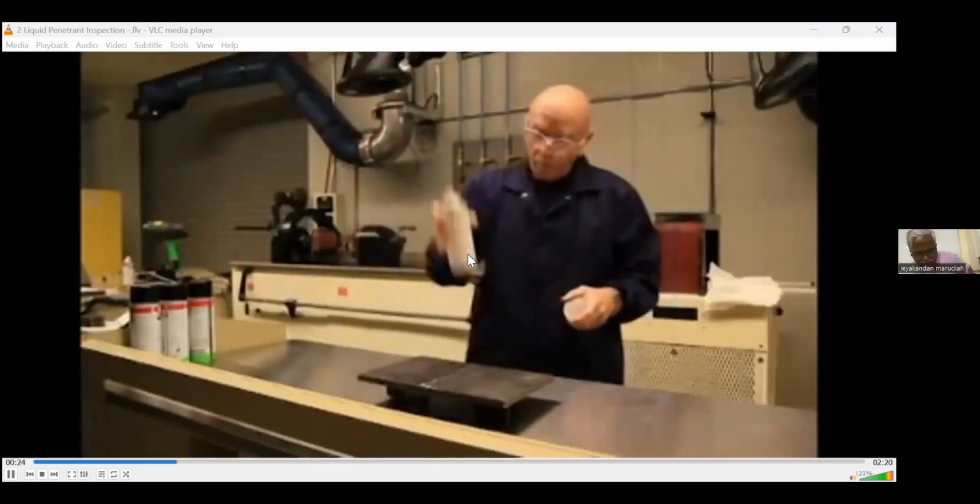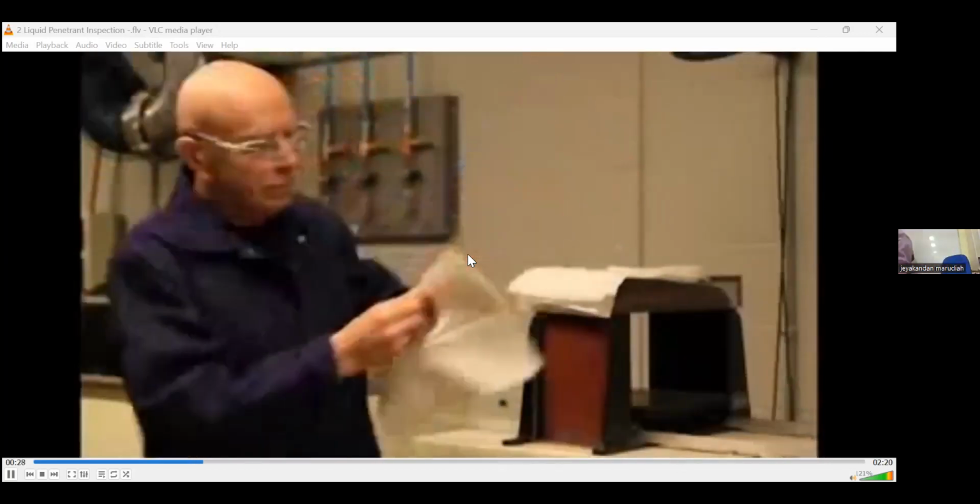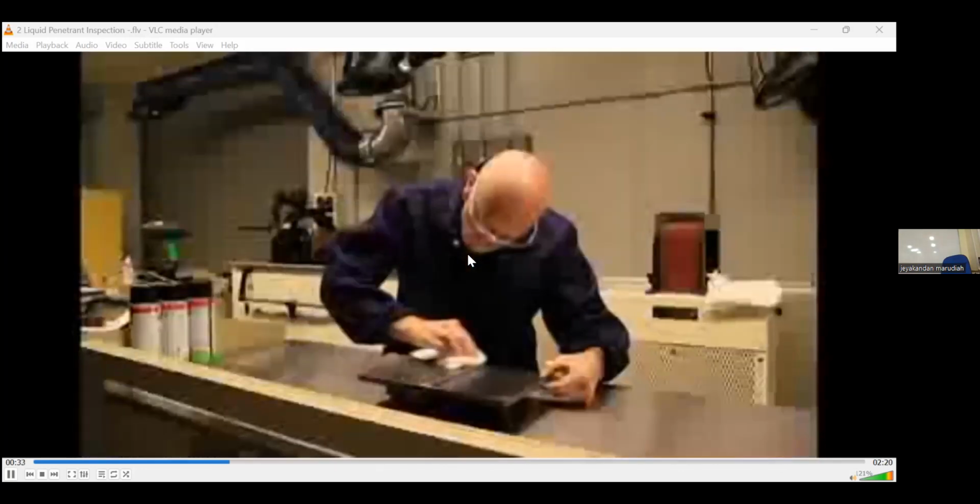Solvent cleaner is applied directly to the surface. The surface is then wiped clean with a lint-free cloth.